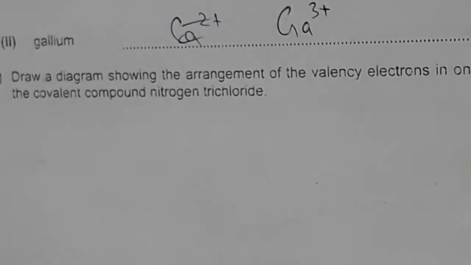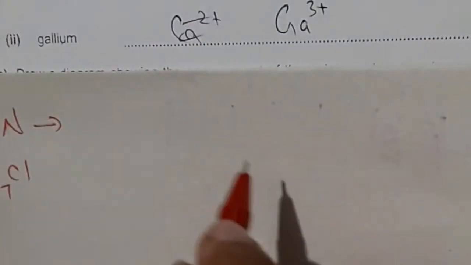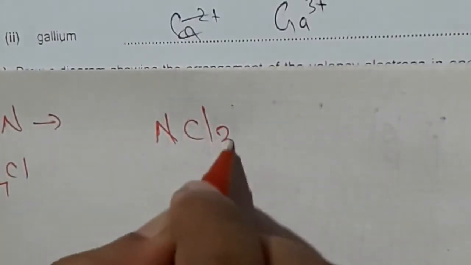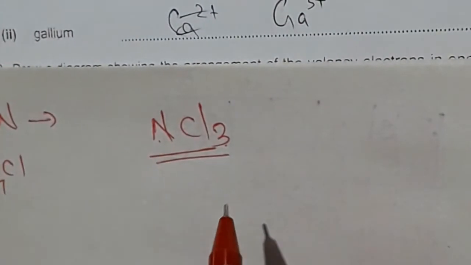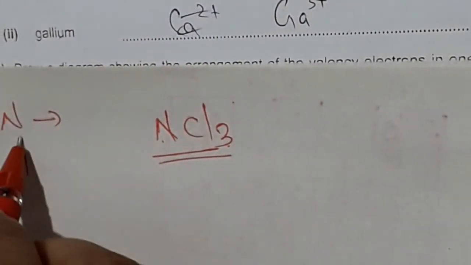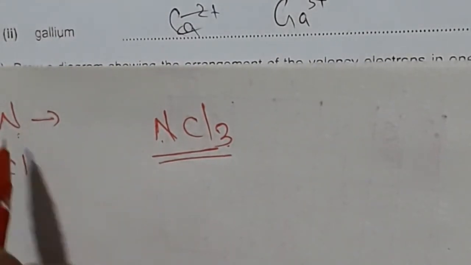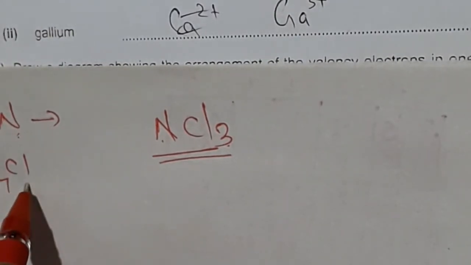So the formula for nitrogen trichloride is NCl3. Also in the question it is given nitrogen, use X to represent electrons of nitrogen, use O to represent electrons of chlorine.